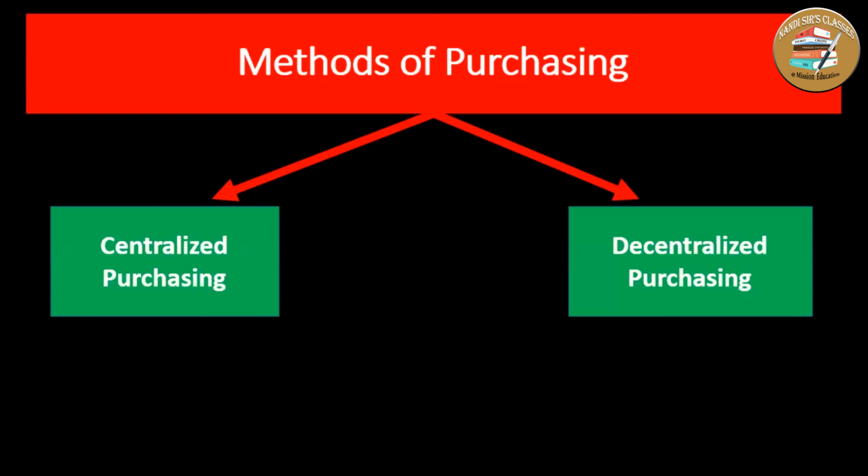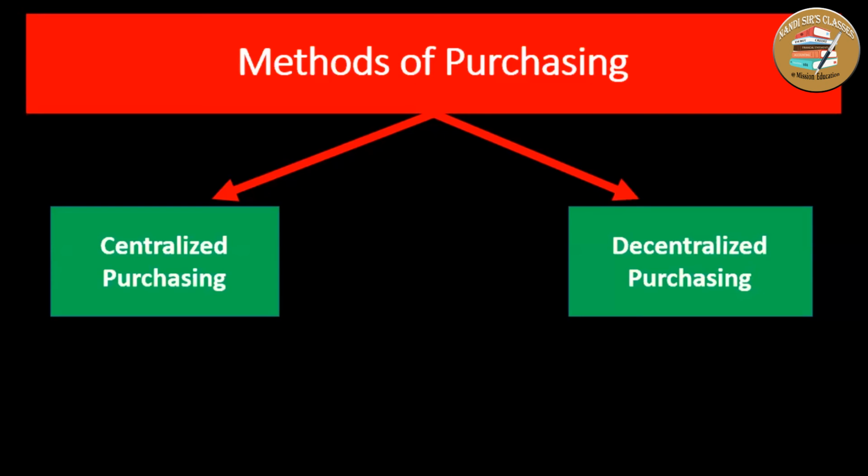In the decentralized purchasing system, the different departments or branches are authorized, which means they can purchase the materials as per their requirement. So this is the decentralized purchasing system. But there are different factors which play a vital role in whether there should be centralized or decentralized purchasing. In most organizations, there is a blend of centralized as well as decentralized purchasing, where there is a local advantage in pricing, or where there is a small quantity to be purchased, that can be decentralized purchasing.